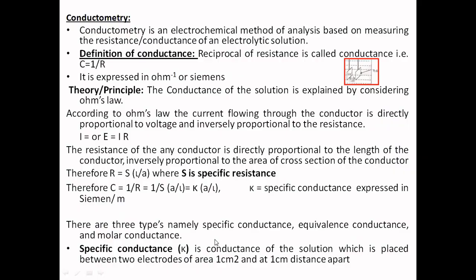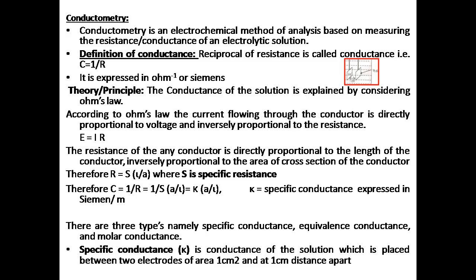If kappa is the symbol for specific conductance, then how many types of conductance are there? There are mainly three types of conductance, namely specific conductance, equivalent conductance, and molar conductance. What is this specific conductance? It is the conductance of the solution which is placed between two electrodes of area 1 centimeter square, and they are separated by 1 centimeter distance apart.